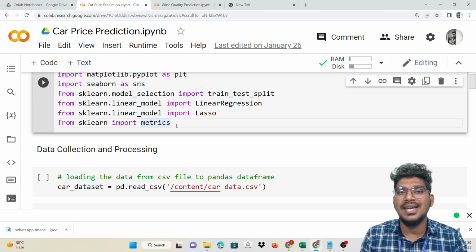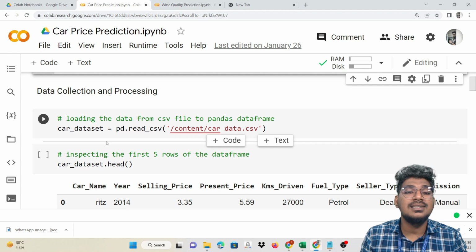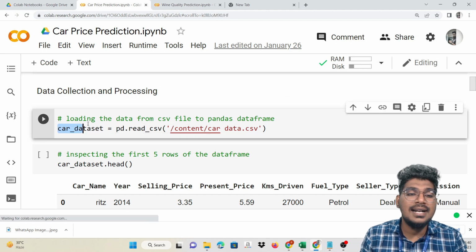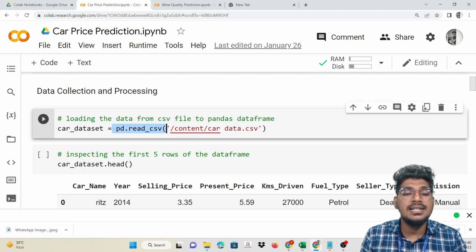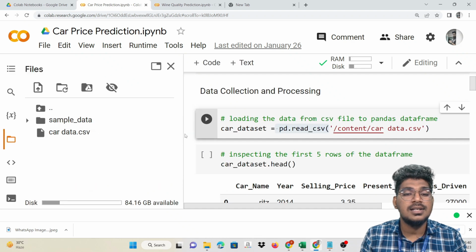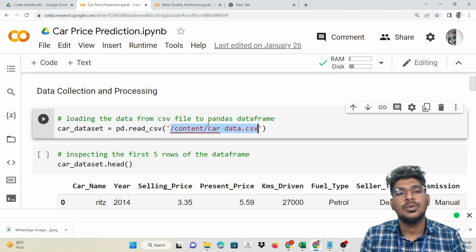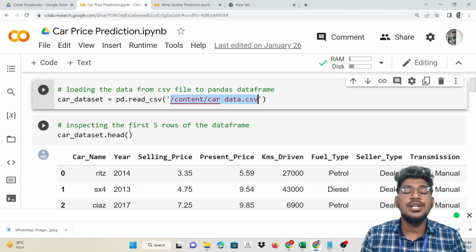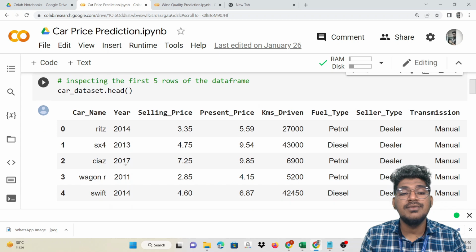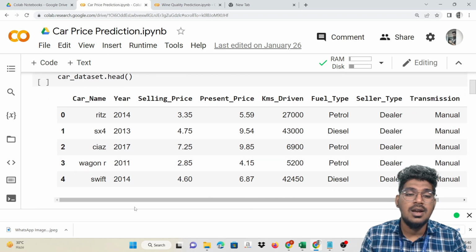Here we are going to use different functions to calculate the performance of the model. That means the R squared score and the mean squared error we are going to calculate. After that only is it possible to find the best performance of the model. Now we need to collect and process the data. So car_data equals pd.read_csv. Then just copy the path and paste it here. Now we need to confirm whether it is loaded with the head function. This head function will display the first 5 rows of the dataset.